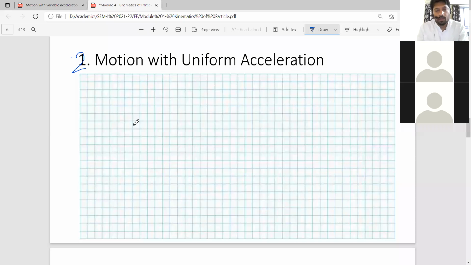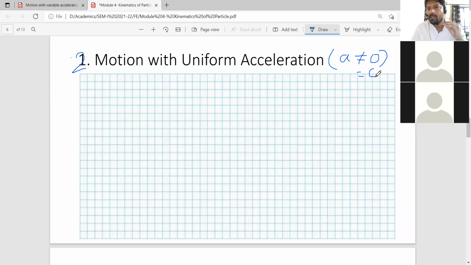Okay. So obviously acceleration is there, which means there is change in velocity with respect to time. So acceleration is not zero. There is some uniform acceleration, which means you can say that acceleration is constant. The velocity is increasing constantly.